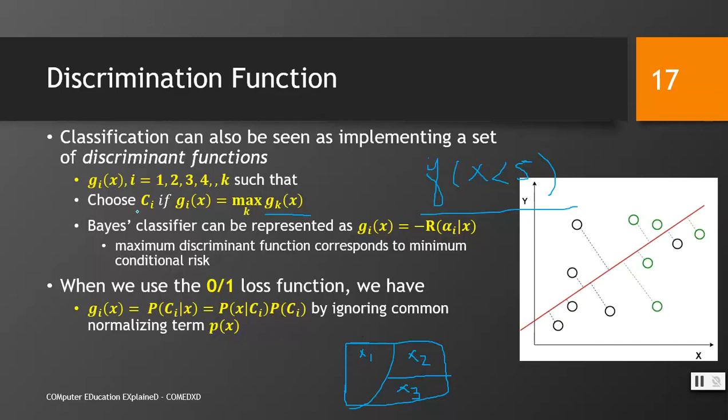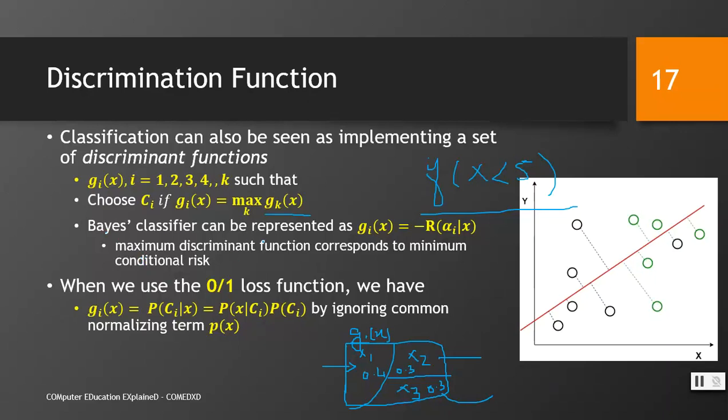So we will choose the value that gives us the maximum score. For example, we have 3 values: 0.4, 0.3 and 0.3. So we will choose the function that gives us the maximum value, which is this, right? You can say that this is g1(x). Similarly, this is g2(x) and this is g3(x).